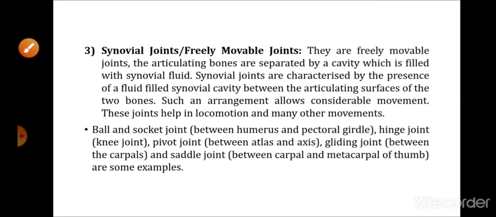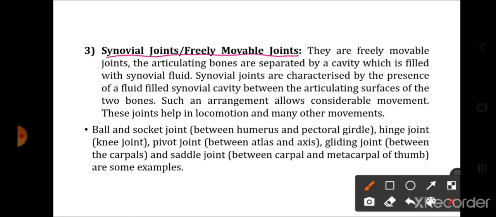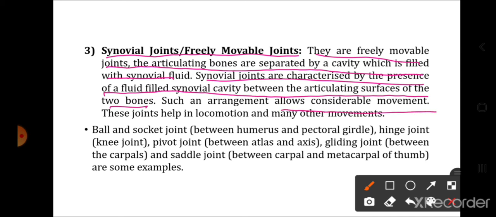The last one is the synovial joints, also called the freely movable joints. The articulating bones are separated by a cavity which is filled by the synovial fluid. So ये क्यों freely movable है? जो articulating surfaces हैं वहाँ पे cavity होती है, that is called synovial cavity, और वो cavity के अंदर fluid होता है जिसको बोलते हैं synovial fluid, and due to the presence of this fluid it offers free movement. Synovial joints are characterized by the presence of a fluid-filled synovial cavity between the articulating surfaces of the two bones. Such arrangement allows considerable movement. This joint helps in locomotion and many other movements.